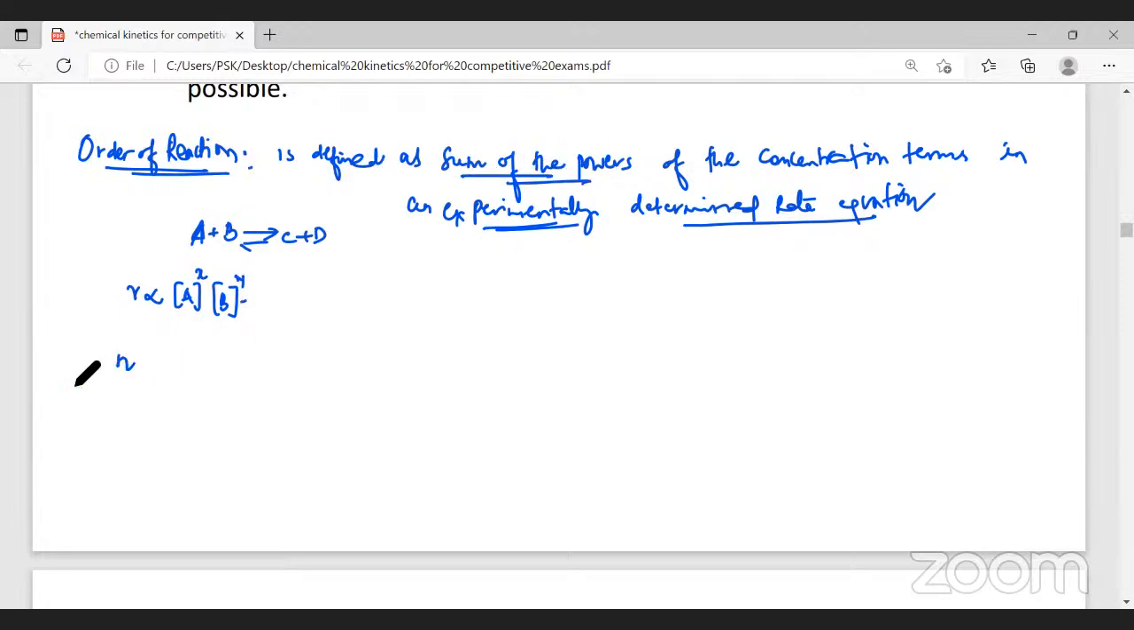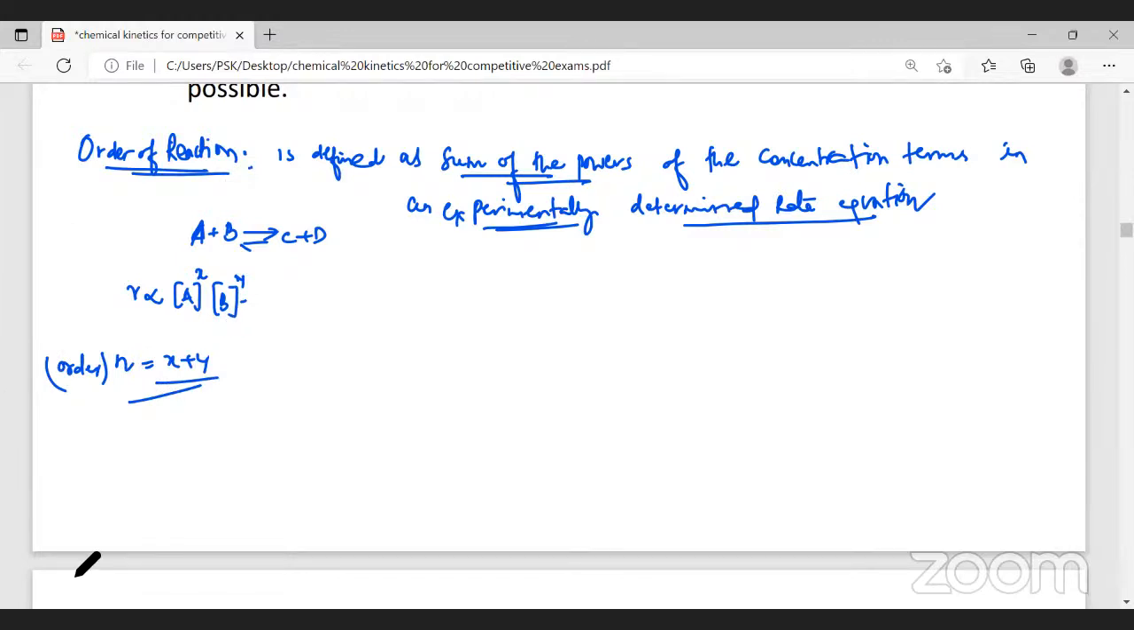So order is represented as small letter n. The order of this reaction is defined as X plus Y. Order is defined as what? X plus Y. What is this order of the reaction? We will learn in further detail, in a further chapter, how we can determine the order of the reaction, the methods of determining the order of the reaction, all that. It's not there in your syllabus, but we will discuss it for understanding.